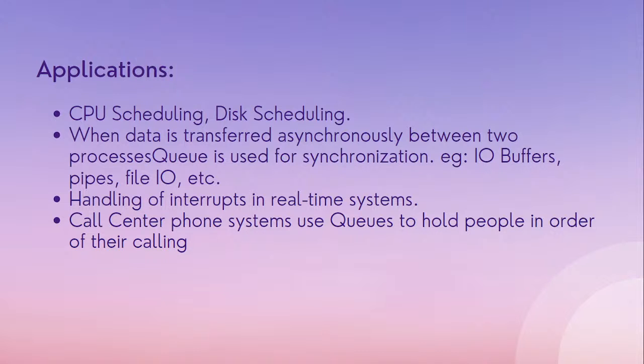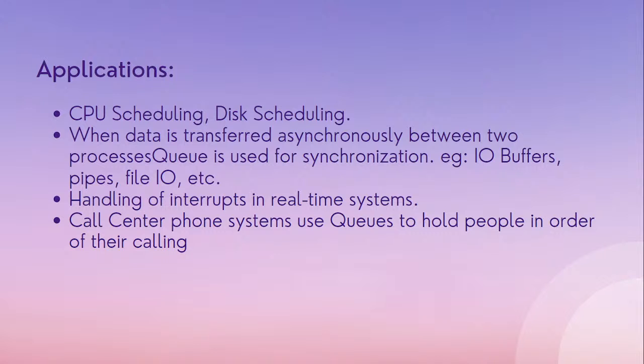Like you might have heard of disk scheduling, CPU scheduling, where we have to schedule the tasks of the CPU one by one, and those are ordered in the way of a queue, by using a queue. Next is handling of interrupts in real-time systems. So certain interrupts, or the errors which occur in our compiler or in the computer, are also handled with the help of the queue data structure.